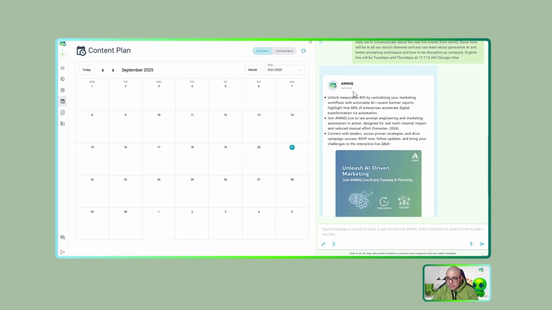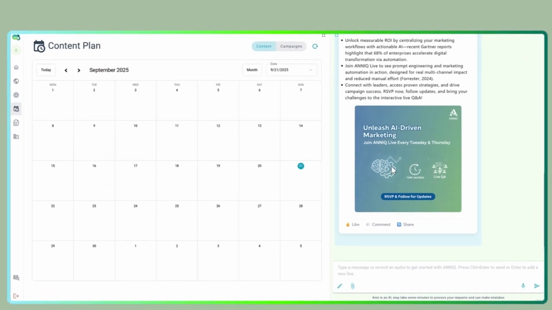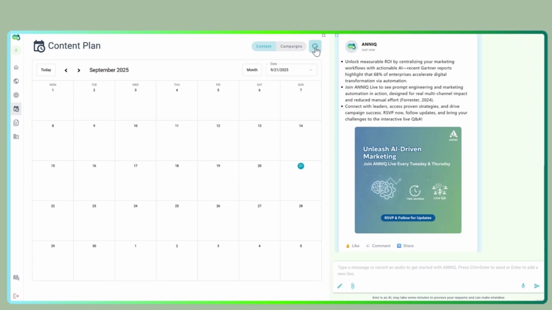So check here, this is very interesting. Anni gives me that demo content. This is only demo content. There is a message here explaining something about this, and a simple image created for me. I can click here, refresh, and I have 2 content pieces for September 22nd, 3 for the 23rd, and well, I have content based on the Anni creation.